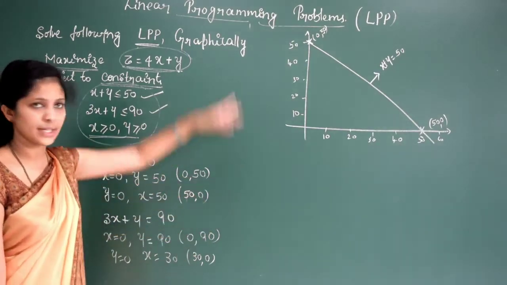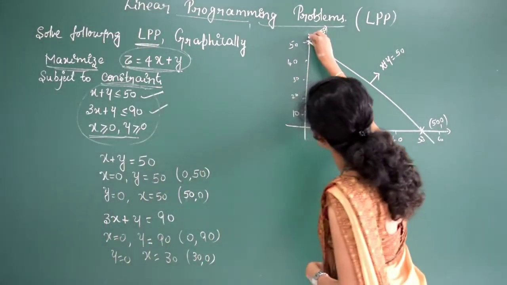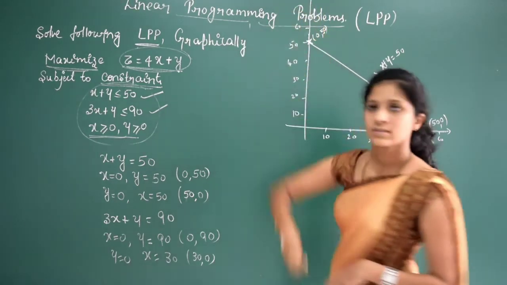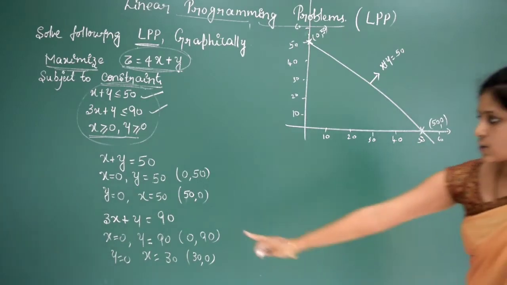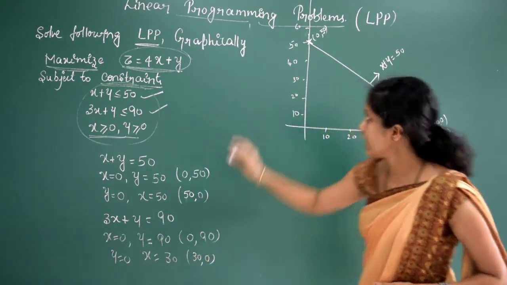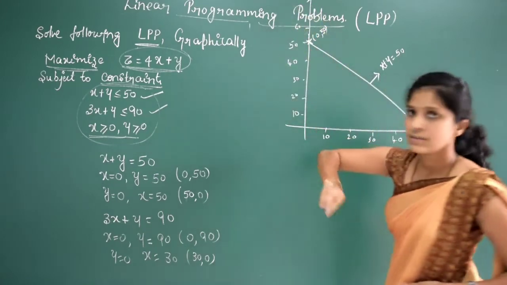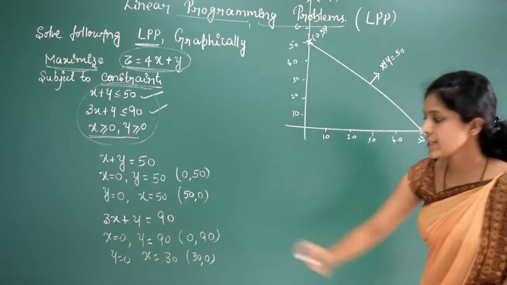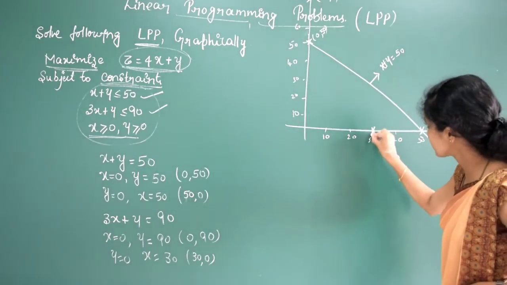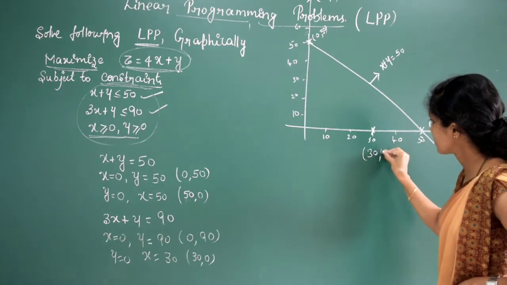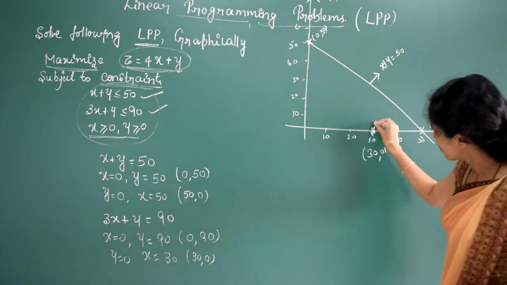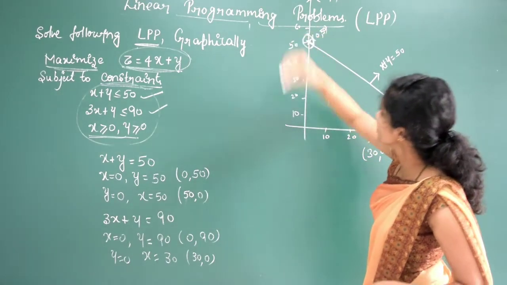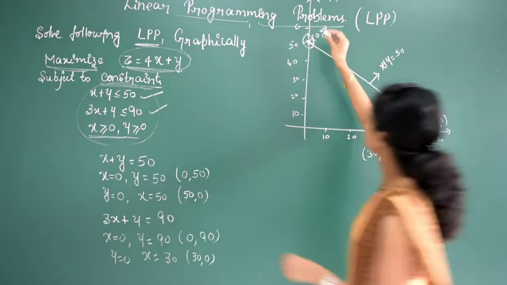I'll draw the rough graph here. Anyway, this is rough only. 60, somewhere here 90 is there, right? And here, anyway, we need only 30. So, graph of this: x-axis 0 and y-axis 90, somewhere here. Name this point (0, 90). Next point is (30, 0), that is x-axis 30 and y-axis 0. You can draw like this. So these are the points. It looks good. Fine. Now we draw the line.